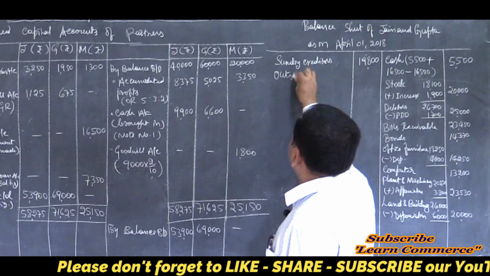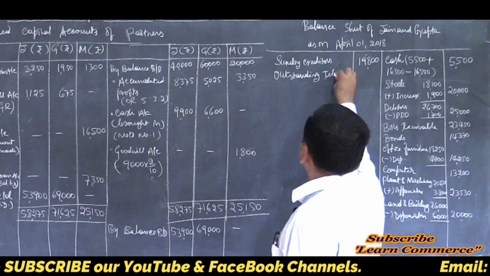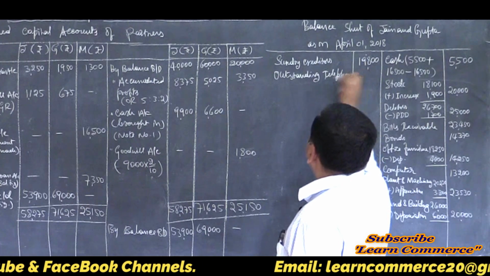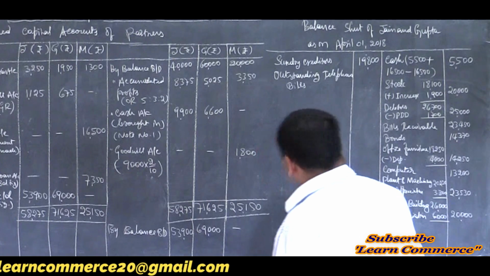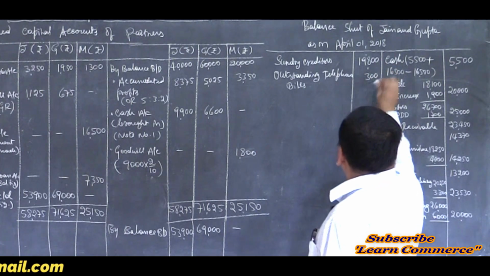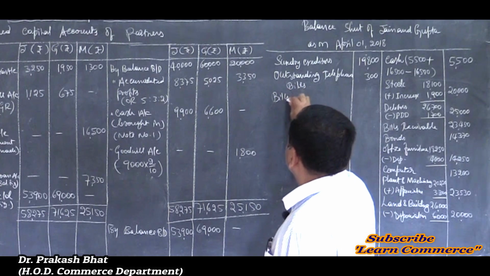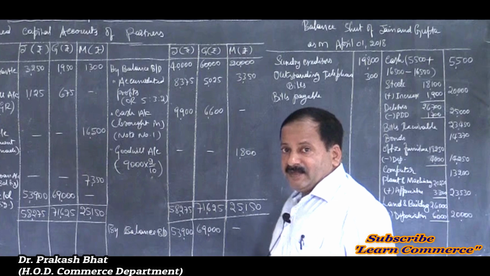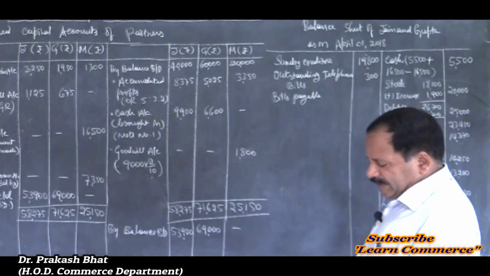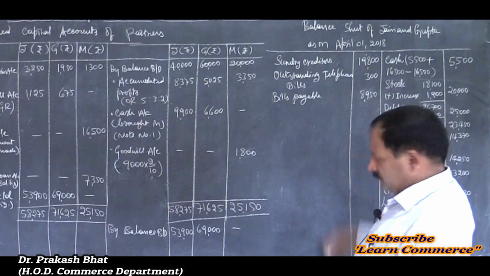Outstanding telephone bills. There is no change. Write it as it is, 300. Correct. Then bills payable is there. 8,950. No change.